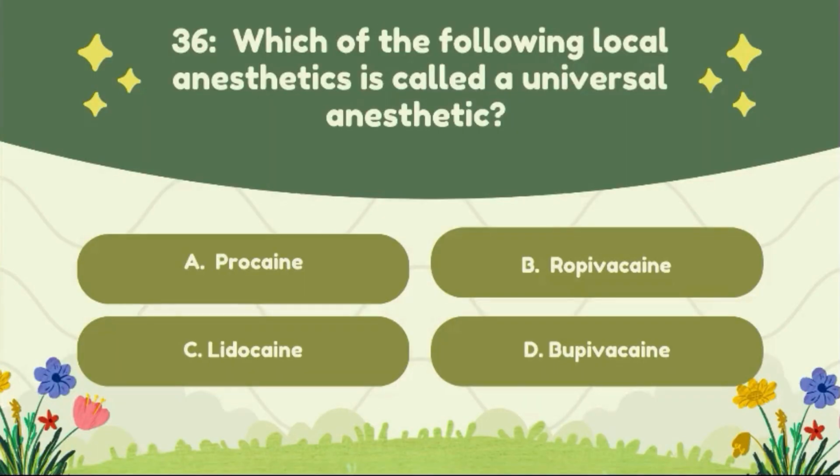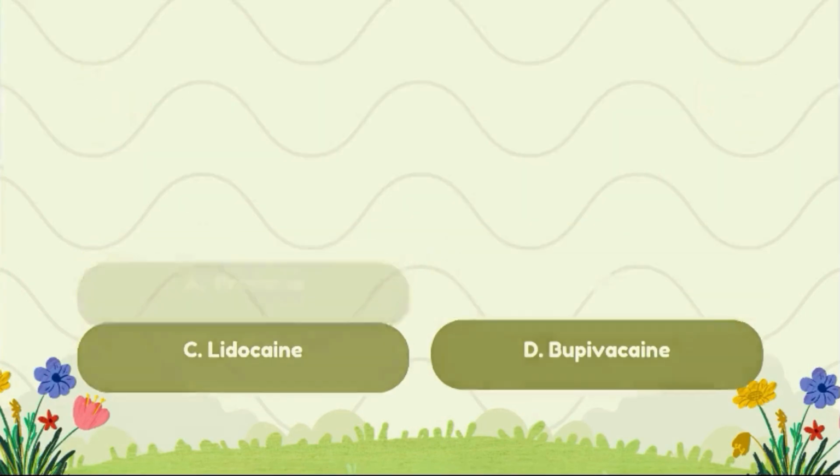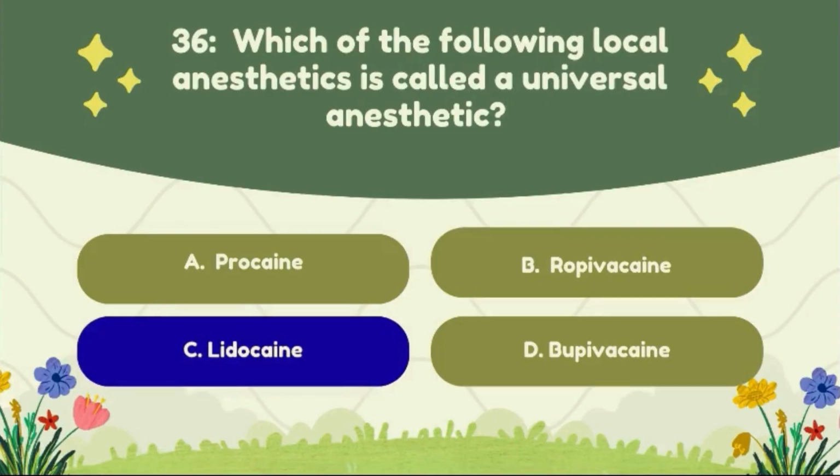Question number 36. Which of the following local anesthetics is called a universal anesthetic? Option A, procaine, option B, bupivacaine, option C, lidocaine, option D, bupivacaine. The correct answer of this question is option C, lidocaine.